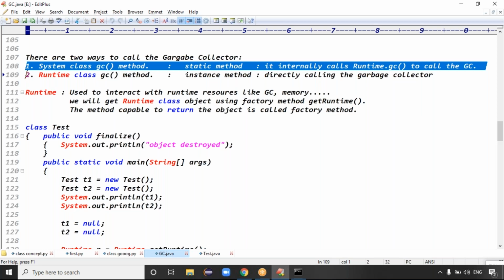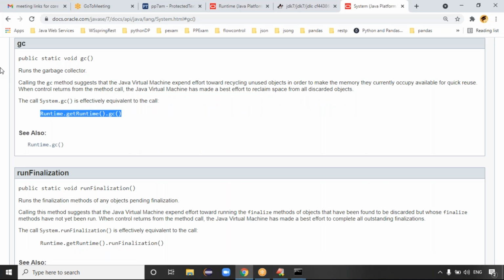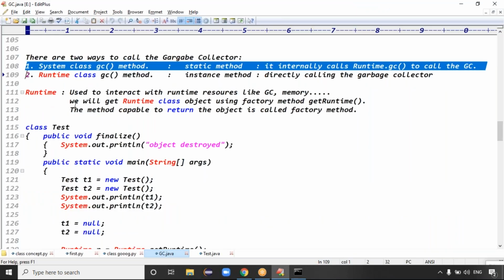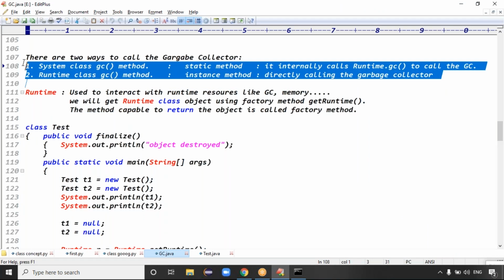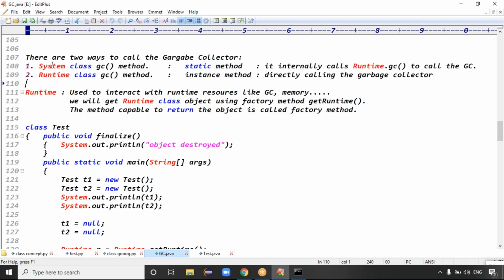When you check this kind of point in the API documentation, you can understand directly. They say System.gc is a convenient approach, but System.gc is equivalent to Runtime.gc, because when you check the source code, System.gc internally calls Runtime.gc to call the garbage collector. Is it clear now?